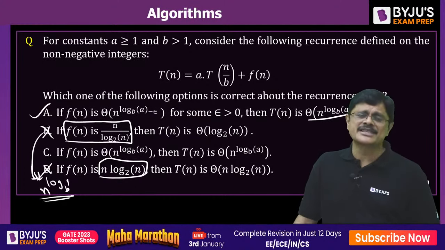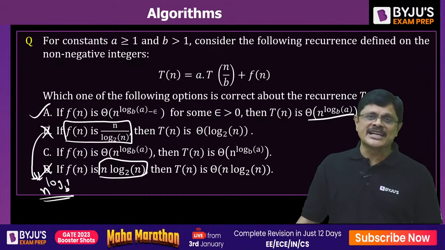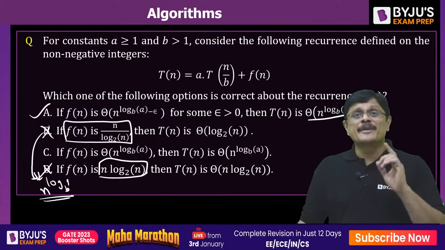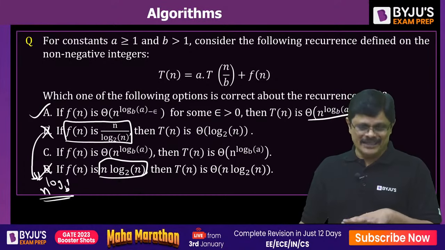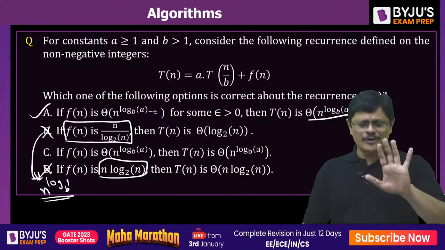If f(n) is of the same order as n power log a to the base b and the regularity condition is satisfied, then the answer is n power log a to the base b into log n. Okay, but log n is missing. Of course, sorry, no need of regularity condition.